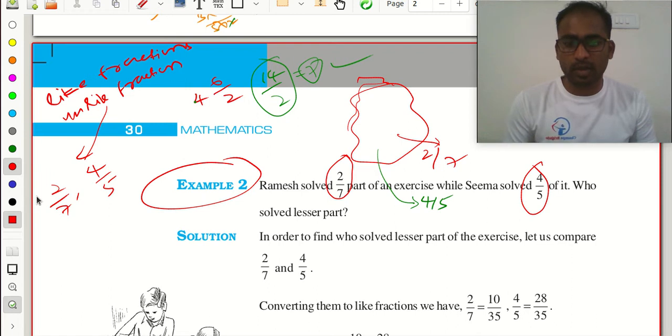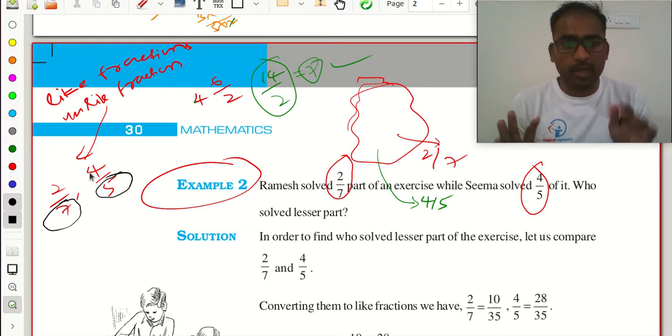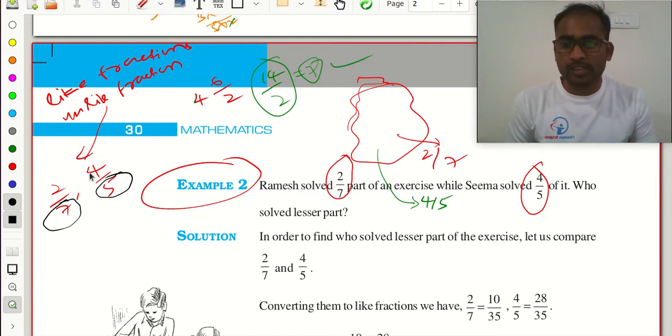In class 6 you learned this. Now I am going to convert them into like fractions. How? This denominator part and this denominator part have to be equal. When I multiply with 5 and when I multiply with 7, then I will get the equal.